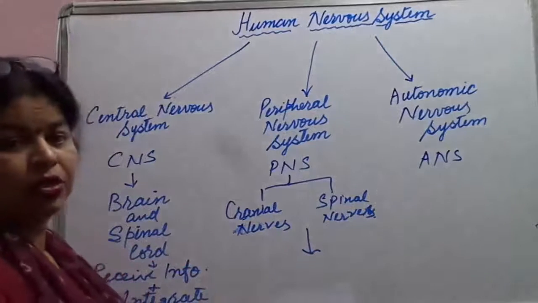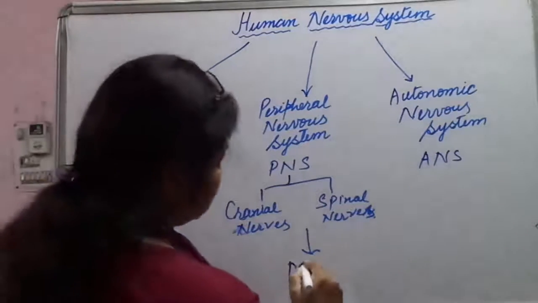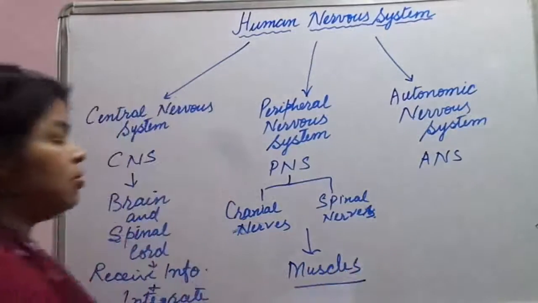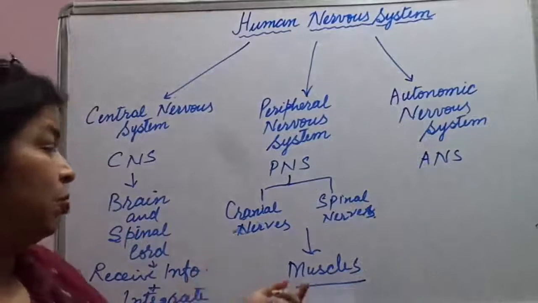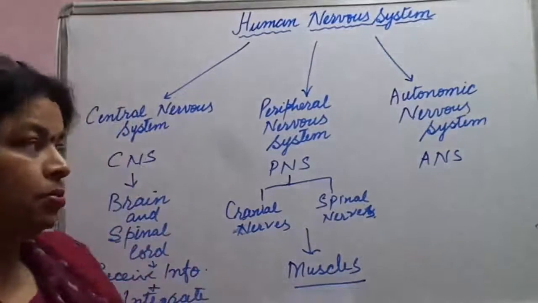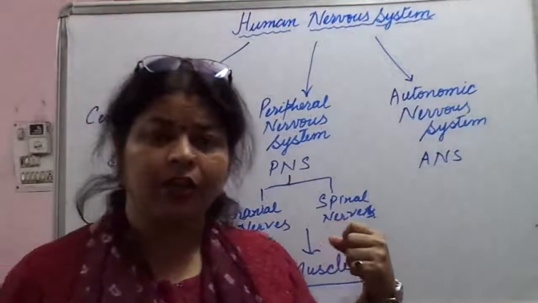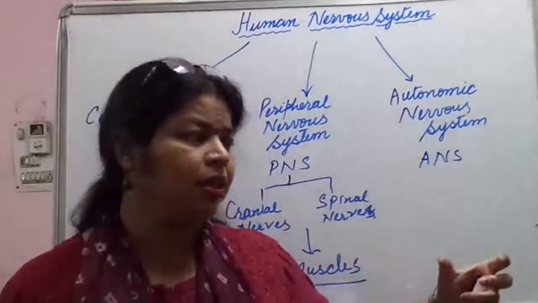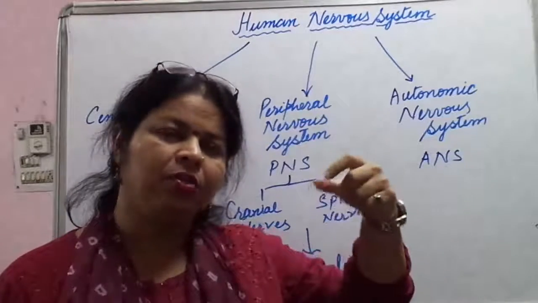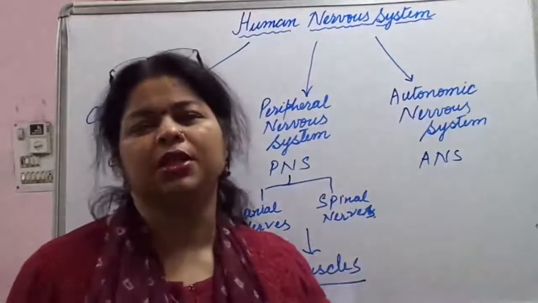They communicate with the muscles. It means they give or take the stimulus or the information from the muscles. Okay, like retracting the hand from anything hot. So who is connecting there? The peripheral nervous system is connecting there.